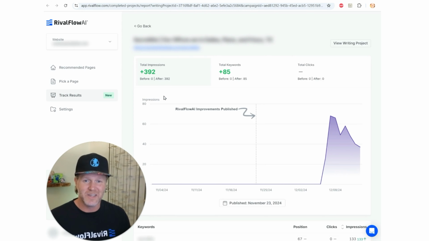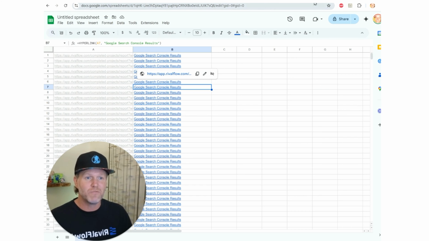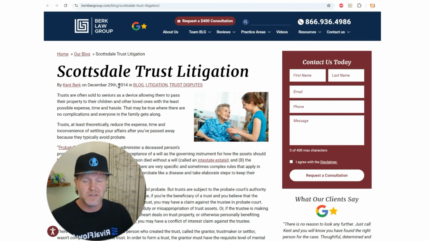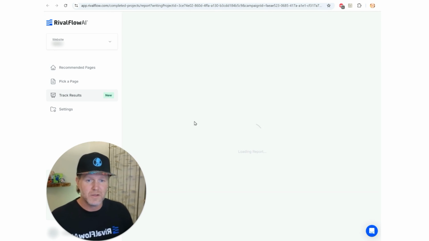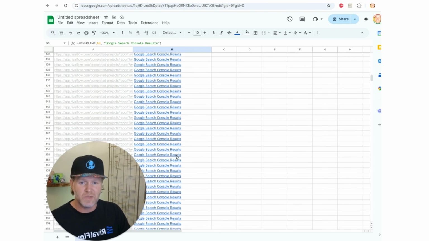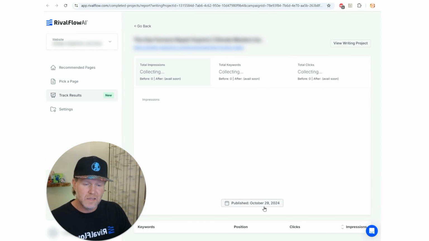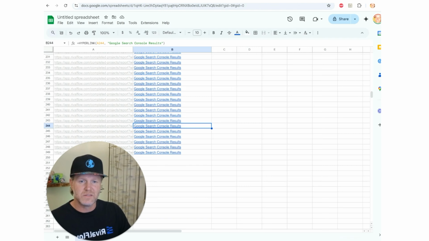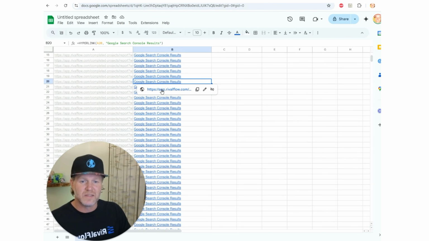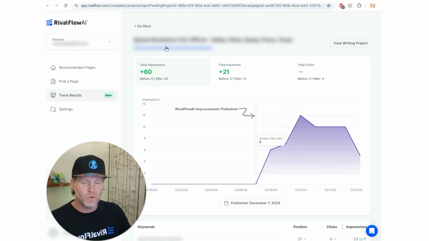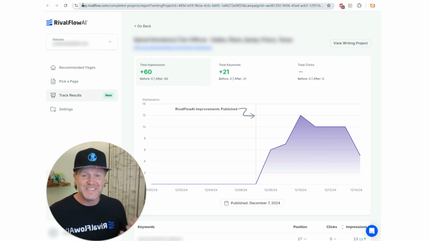It's cause and effect. We make these modifications oftentimes to pages that have been languishing for a very long time. Like this Scottsdale Litigation Trust, it's a very old page. Maybe at some point it ranked, and we're just going to revitalize it, right? It's going from 0 to 1. There are going to be some down at the bottom that stayed at 0, and in fact that's what we see near the bottom. This is the top of this list in this case. I don't know who they are, but I do know that the ones at the top got lift, and the ones at the bottom were flat. Of course, the only thing that can possibly happen with these is that they stay flat.